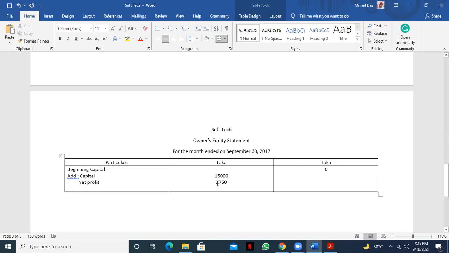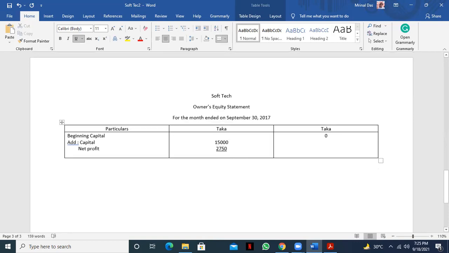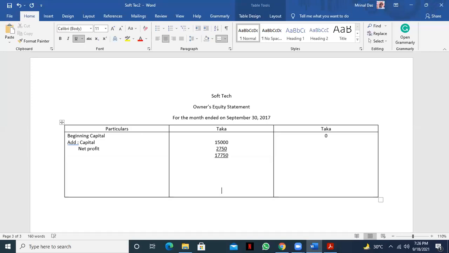Now, if you add this, then how much you will get? I think this is 17,750, right? Yes, sir. 17,750.